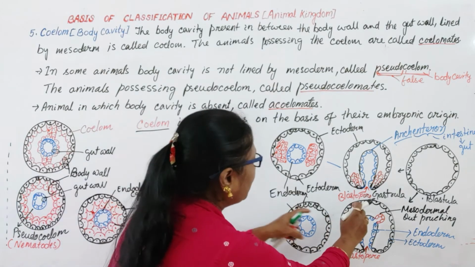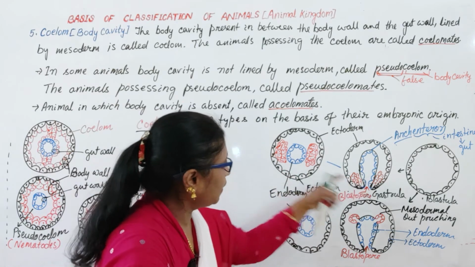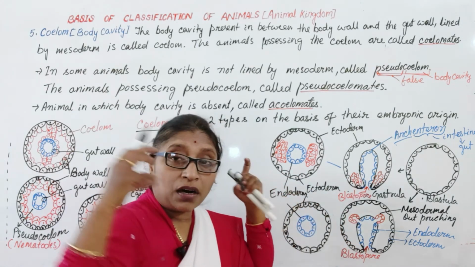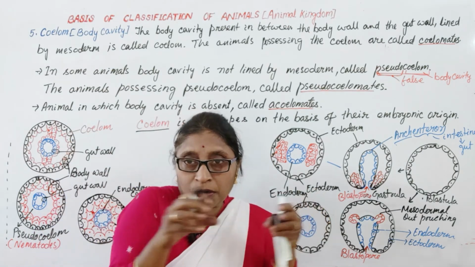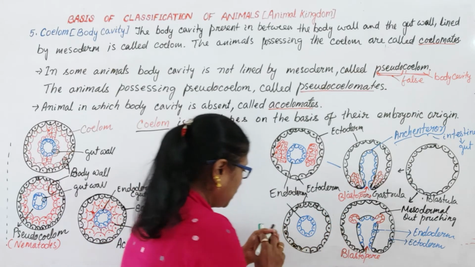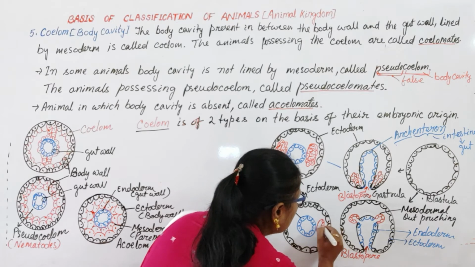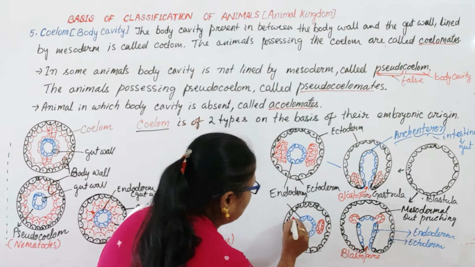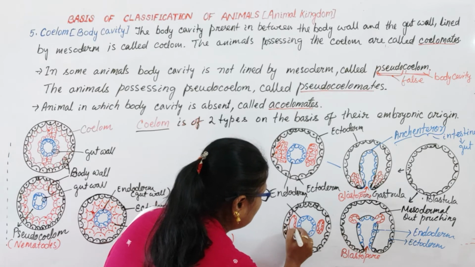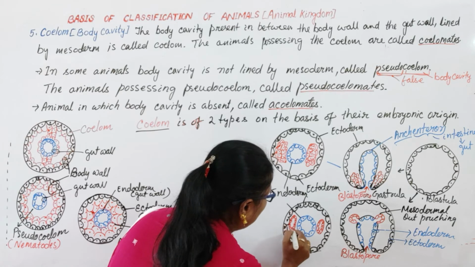Then the endodermal layer splits out here and here, and even these extra pouches pinch out, and from the beginning they are like this. Here the cavity is present inside the mesodermal pouches. Pouch means there is a cavity.